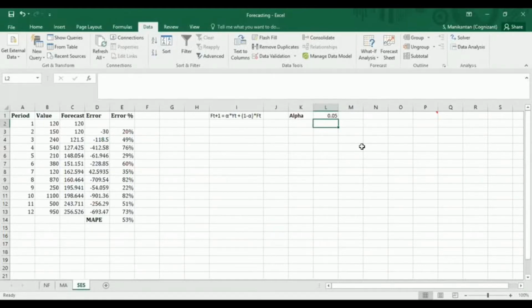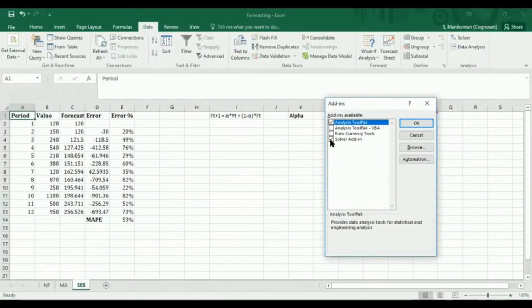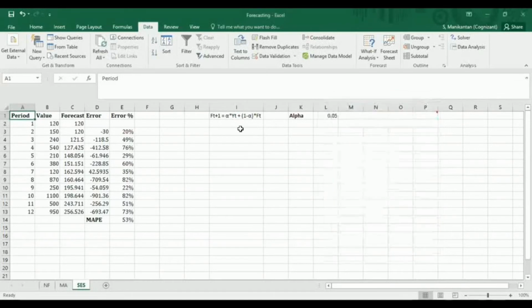So in place of that, what we'll do is we'll use a functionality provided by Excel called Solver. So you go to the Data tab, you should find a Solver add-in here if you have already installed. If you have not already installed, what you do is go to File, choose Options, choose Add-ins. In Manage, you give Excel Add-ins and say Go. It will give you a list of add-ins. You click on Solver add-in and say OK. Probably while you are in this process, you click on Analysis ToolPak also and give OK. This will be used for regression. So you select these two and click OK.